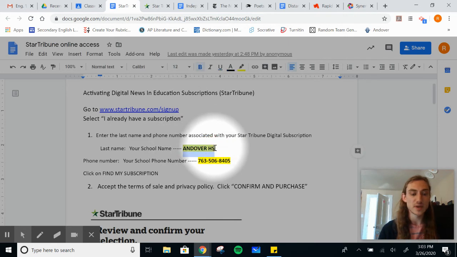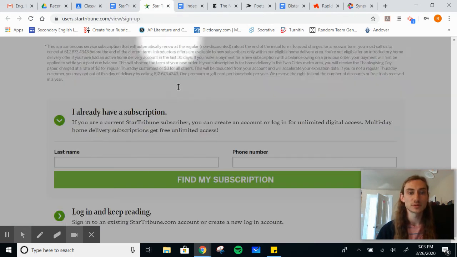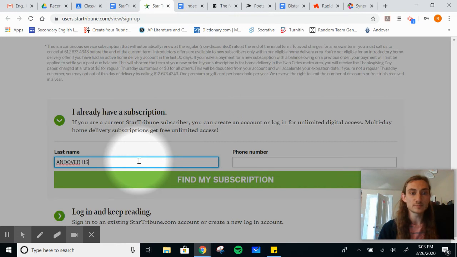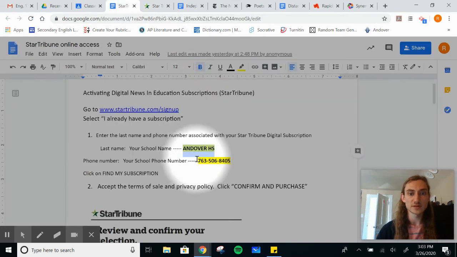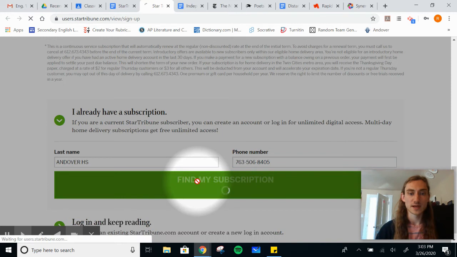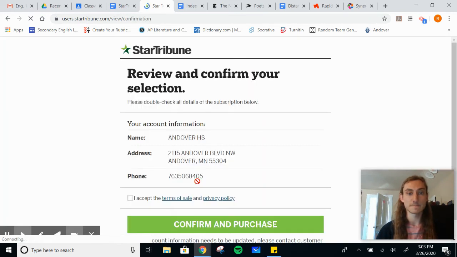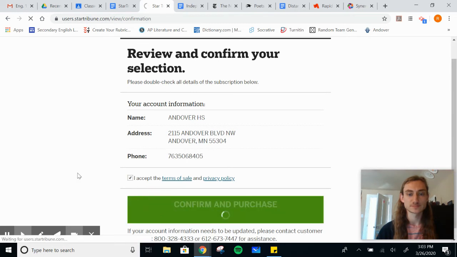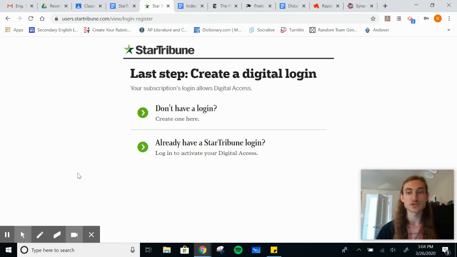So I will copy and paste over Andover High School for last name and the school's phone number. For phone number, and it will find our school's subscription. Here's us. We accept the terms. It doesn't charge us to purchase anything, even though it says confirm and purchase.